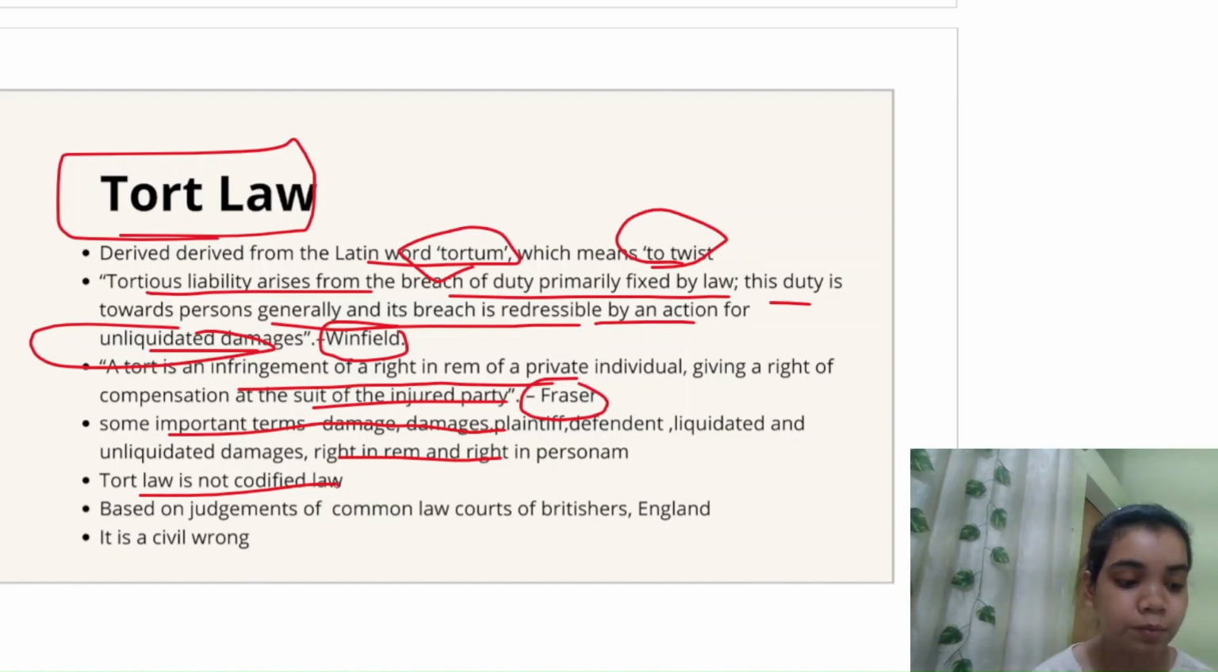It is based on the judgments of common law courts of Britishers, England. So yeah, common law courts Britishers के courts हैं, और उसके judgments के basis पे हम लोग define करते हैं कि tort law क्या होता है. It's not written down anywhere.